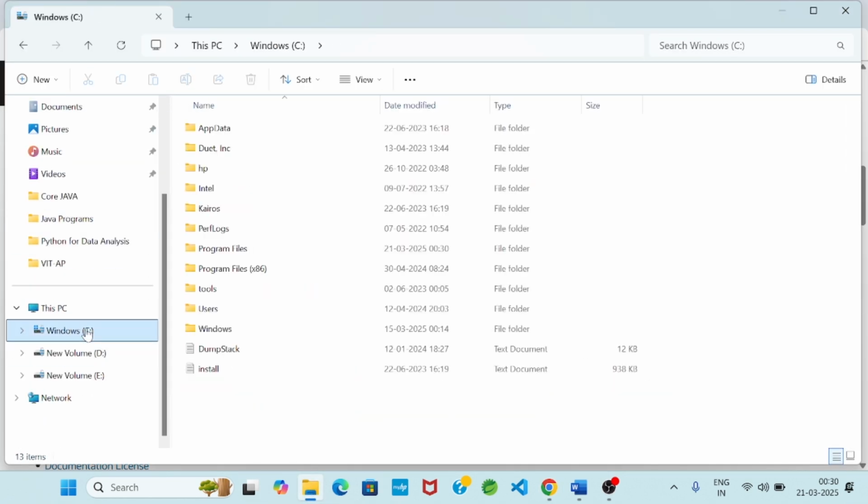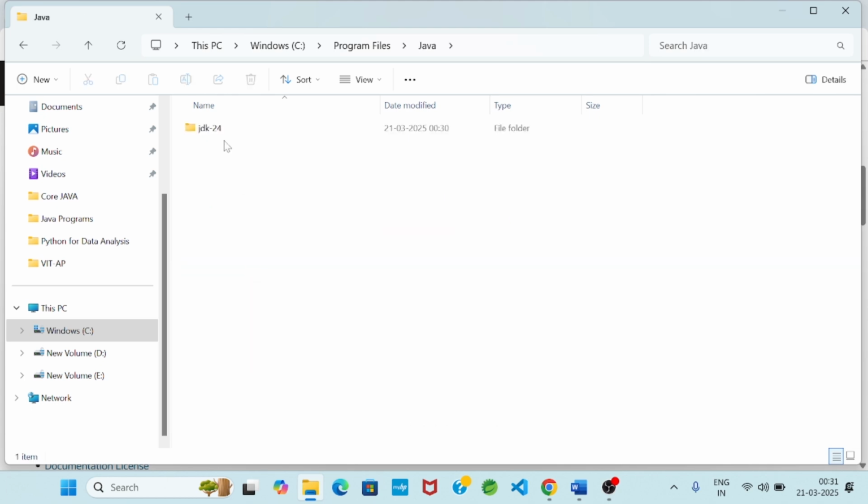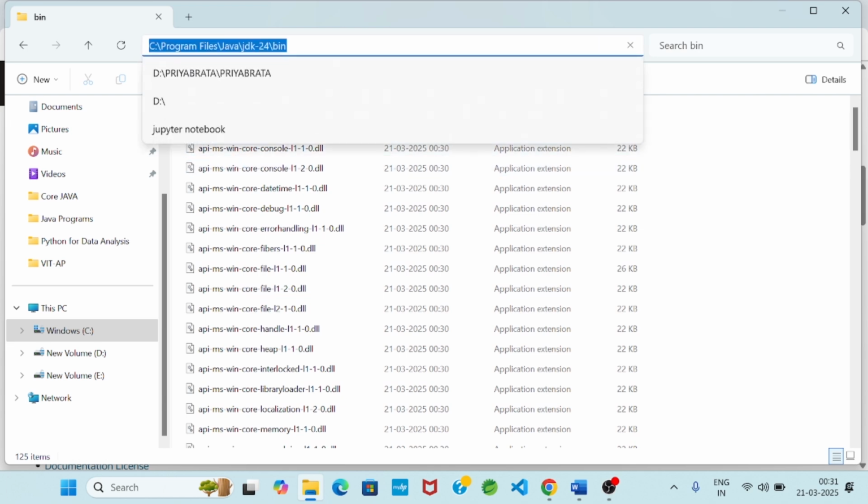Now I will go to the C drive, then the Program Files folder. After JDK 24 is installed successfully, you see in the Program Files folder a folder named Java has been created. I will enter that folder, then JDK 24, then bin. Then you simply click here, and you see this is the path, where all the JDK 24 components and files are in the C drive.